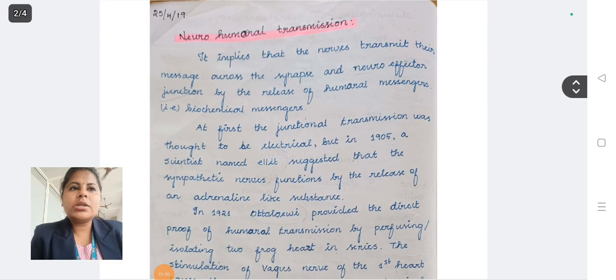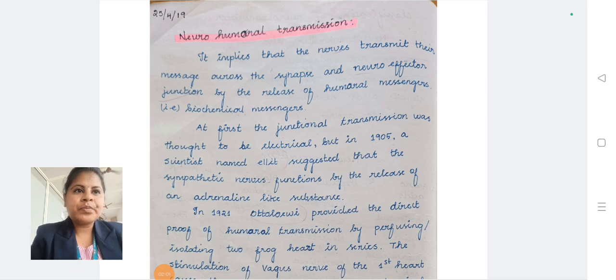So what is neurohumoral transmission? It implies that nerves transmit their messages across the synapses and neuroeffector junctions by releasing humoral messengers. Humoral messenger means a biochemical messenger.